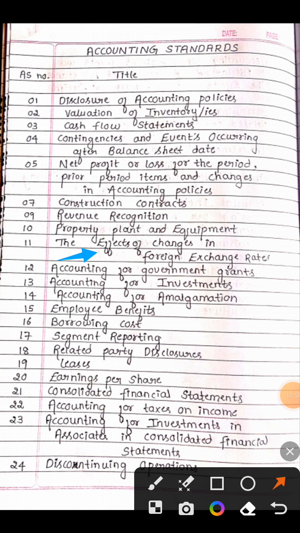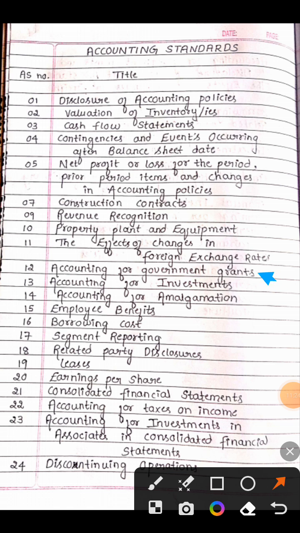So if I say the number, you have to say the title. Okay, let's play. AS 11. Yeah, correct. The effect of changes in foreign exchange rate. What is the AS number? 11. You are going good. So next is